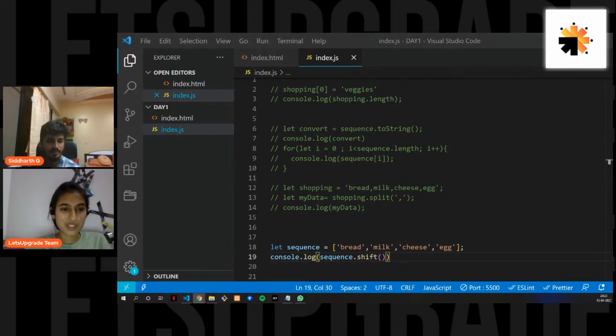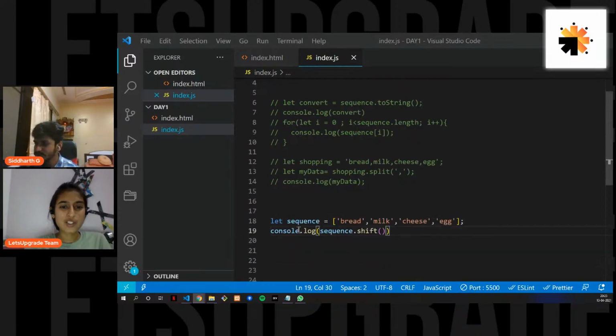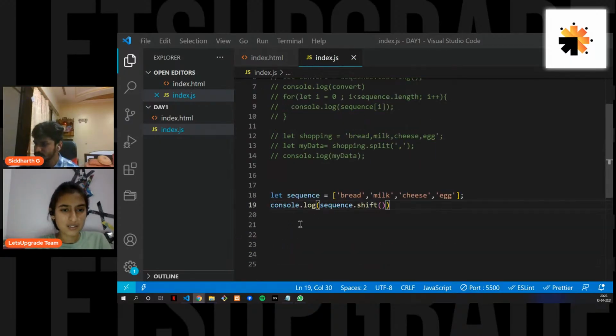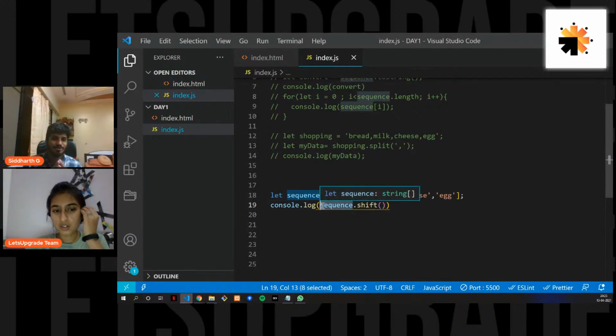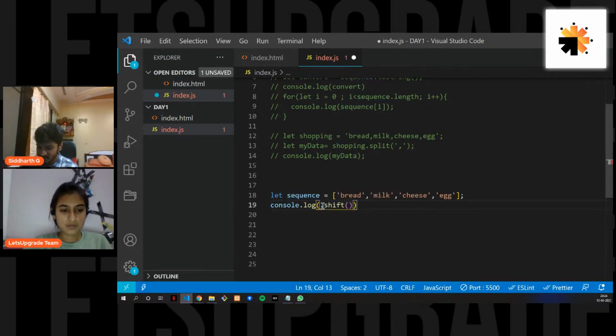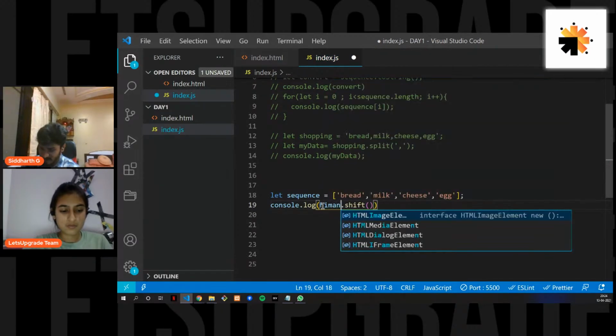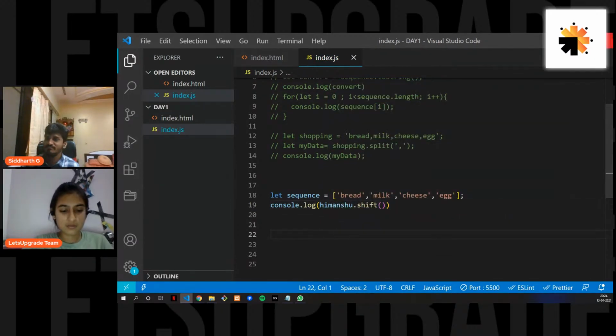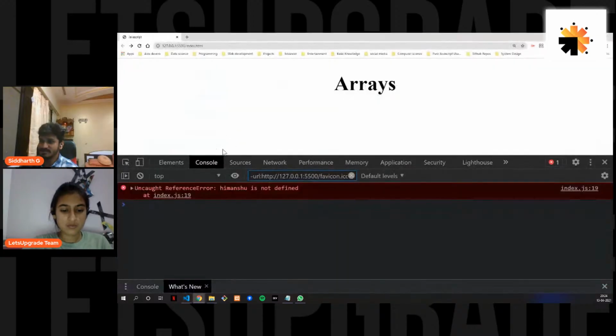Okay. Himanshu has a question. If we give other variable in shift, it will give error. If we give, Himanshu, that is what I just asked you guys to do. Just play around with the code, right? When you play around with some code, you will get different types of errors. For example, let's do Himanshu dot shift and let's see if that works. Of course, it won't work because of reference error. You get this reference error that Himanshu is not defined, right?